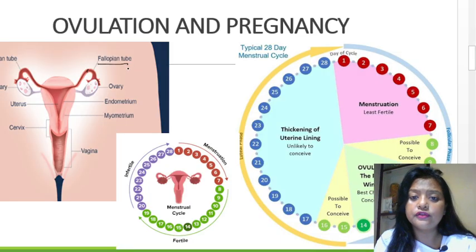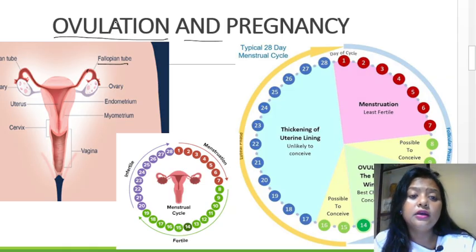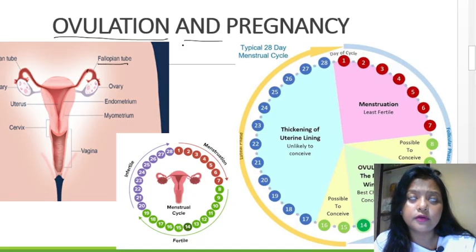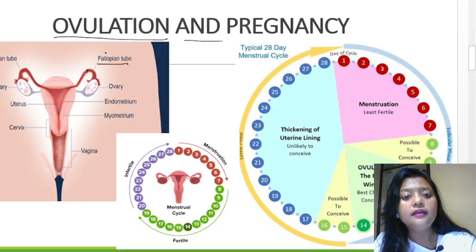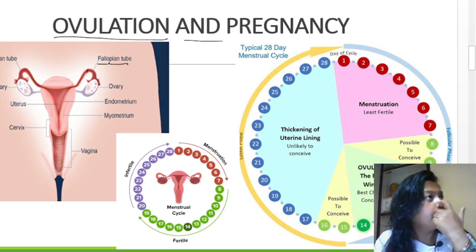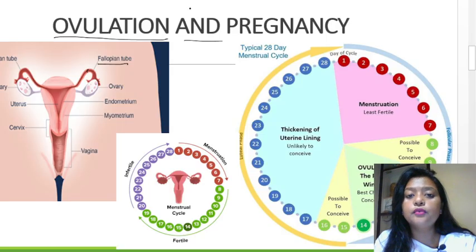That is ovulation. Now, I have mentioned earlier ovulation and pregnancy. The reason I have mentioned it here is that the period of ovulation is the perfect time for pregnancy to occur. So if couples are planning for a child, or if women want to get pregnant, this ovulation is the perfect time when they can try for pregnancy. Why? Because the egg is released in the fallopian tube and it is ready to get fertilized by the sperm. This is ovulation, this is pregnancy.